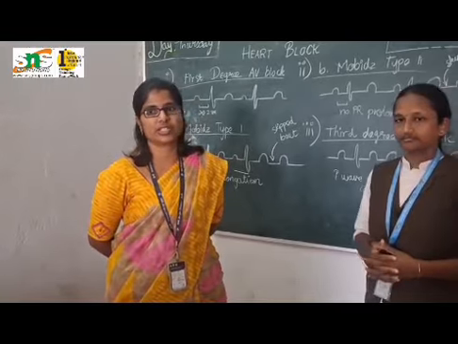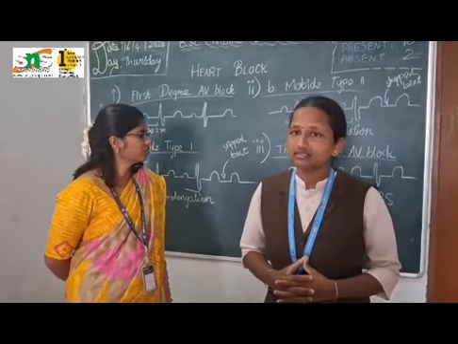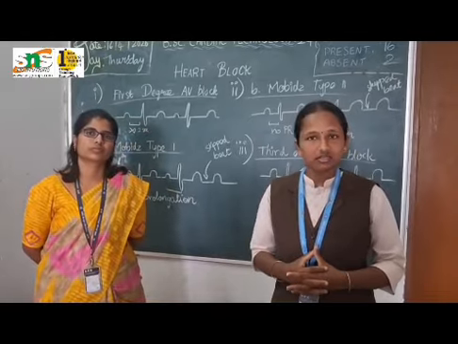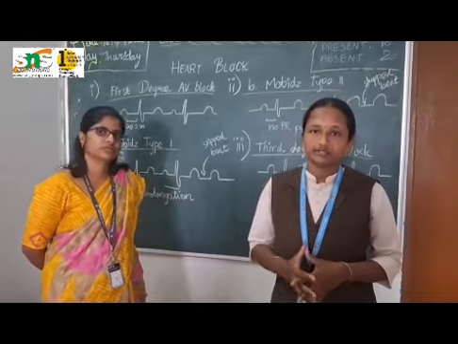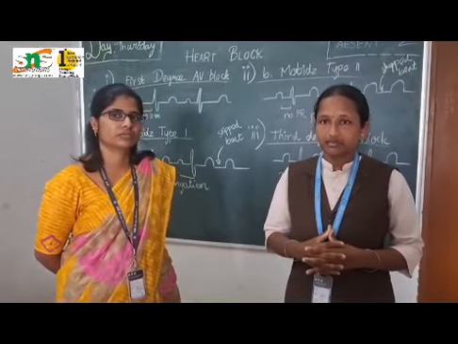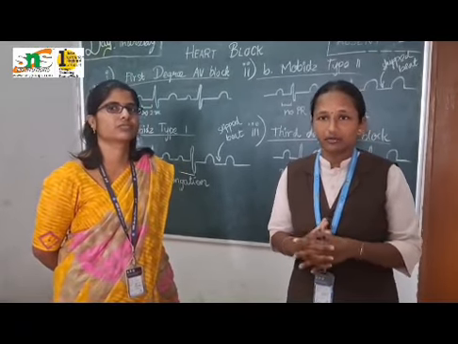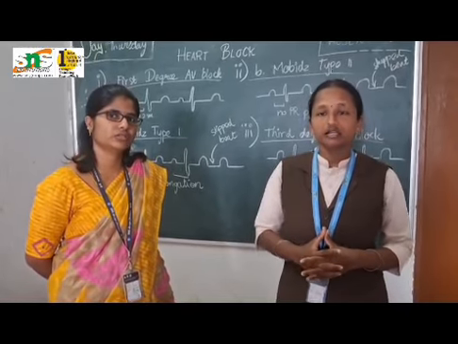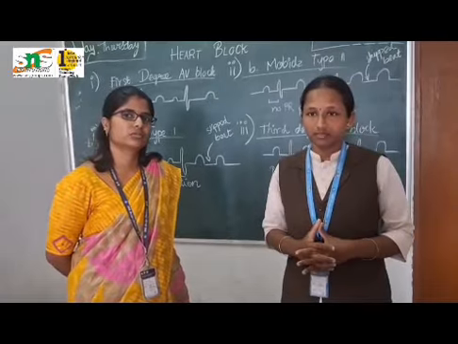ECG criteria for complete AV block is AV dissociation. P waves and QRS complexes have no relationship. Atrial rate is greater than ventricular rate. P waves are regular. QRS complexes are regular but slower. PR interval varies. No fixed PR interval ratio. Escape rhythm present. Junctional escape, narrow QRS complex. Ventricular escape, widened QRS complex. Ventricular rate is usually from 30 to 50 beats per minute.